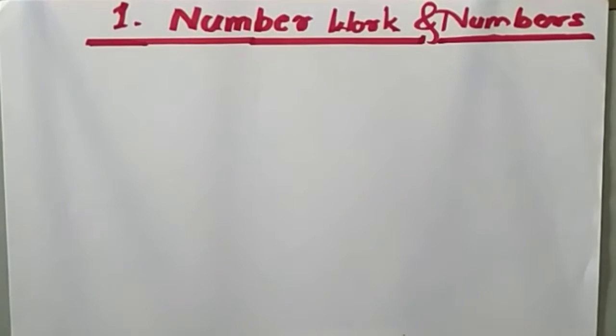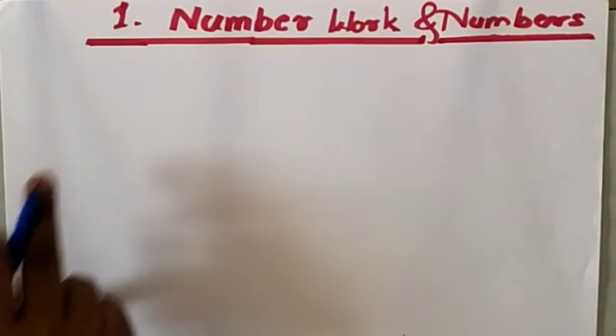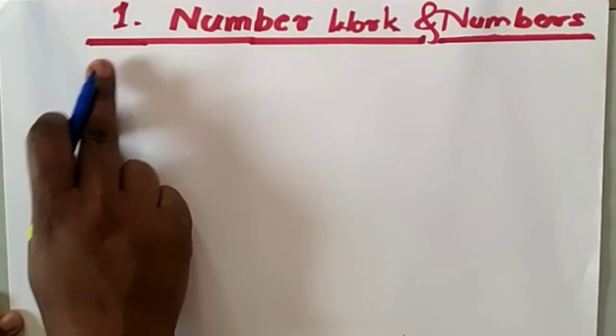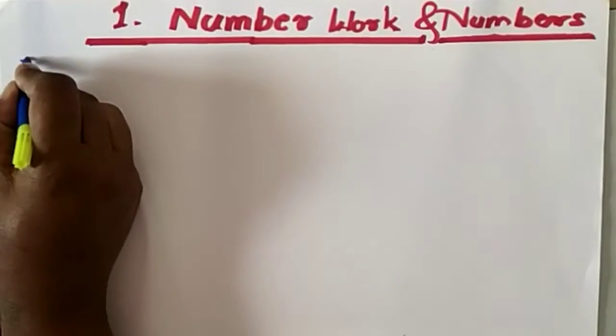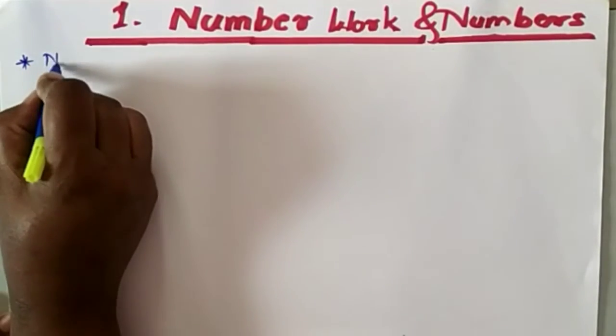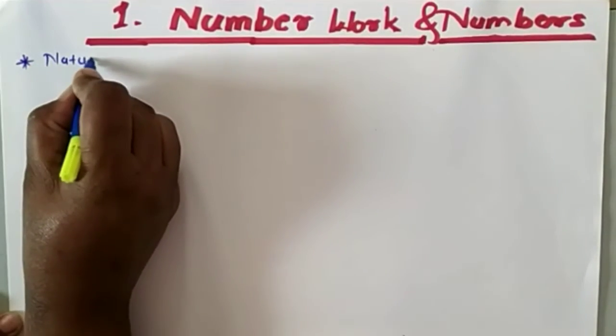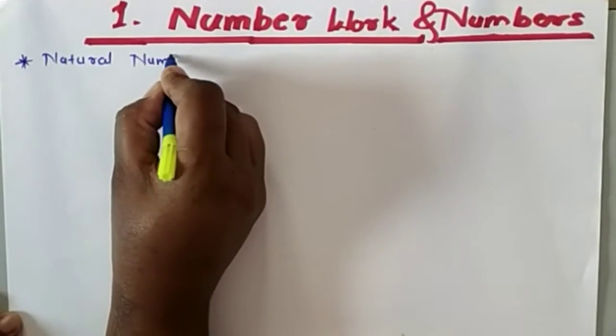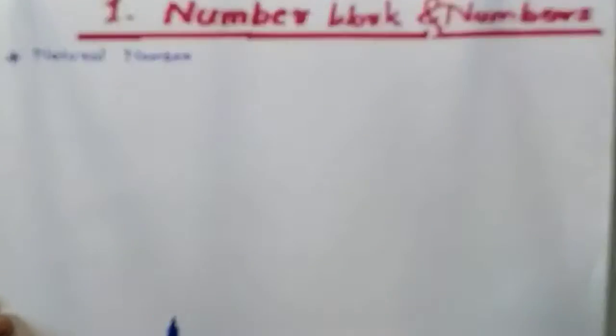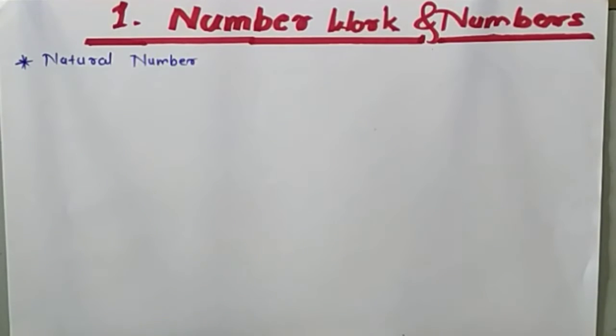Hello children. So today we will see the first lesson from our scholarship mathematics, and the lesson name is the natural number and numbers. Okay, so as we all know, which are the natural numbers? The numbers, all the counting numbers. All the counting numbers are the natural numbers.